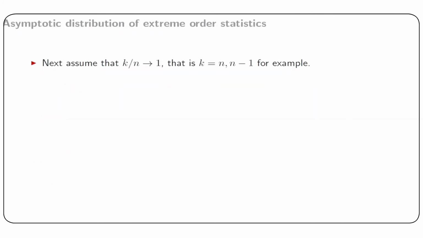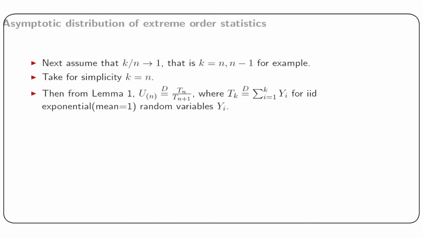Next, assume that k/n tends to 1, that is, k equal to n or n - 1, for example. For simplicity, we consider only k equal to n. Then, from Lemma 1, u_(n) has the same distribution as Tn/T(n+1). Then, n times (1 - u_(n)) has the same distribution as n times (1 - Tn/T(n+1)), that is, has the same distribution as Y(n+1) divided by T(n+1)/n.